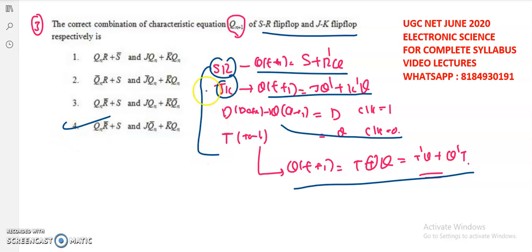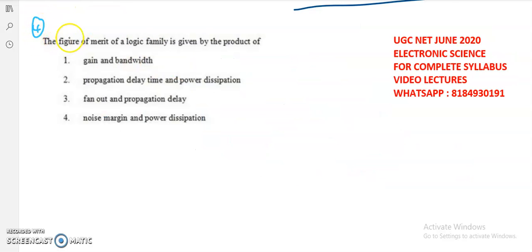You have to remember these formulas or Boolean expressions. So next, while coming to the fourth question, the figure of merit of a logic family is given by the product of. So generally, the figure of merit of a logic family can be given as propagation delay in nanoseconds, into power dissipation in milliwatts.